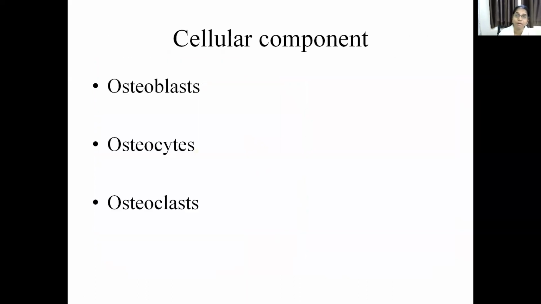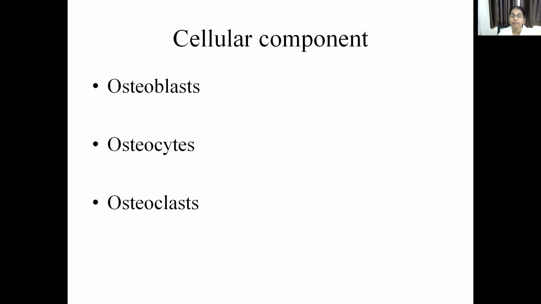What are the cells which are present in the bone? Whatever the organic component or the mineral component which is present, it has to be derived from some cells. So what are the cells which are present? The three most important cells are the osteoblasts, osteocytes, and osteoclasts. So what are osteoblasts? Osteoblasts are unicellular, uninucleate cells. These are the ones which are responsible for the osteoblastic activity.